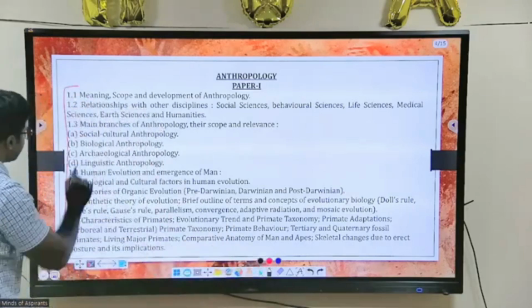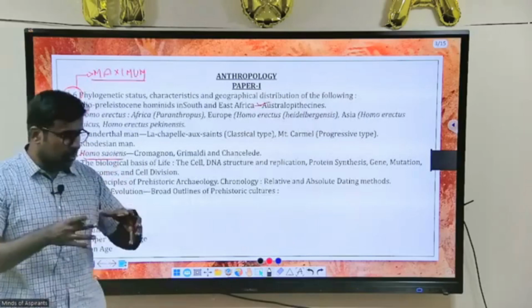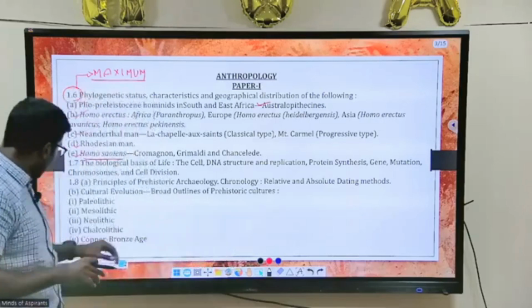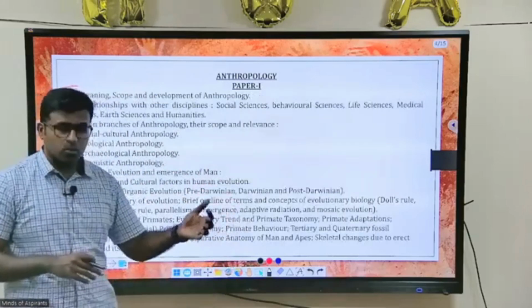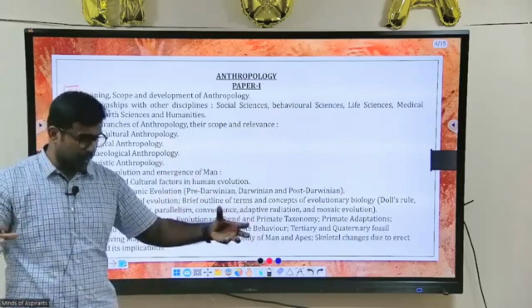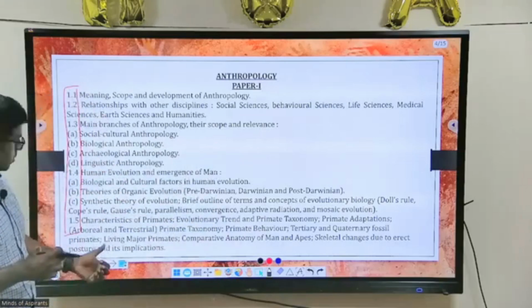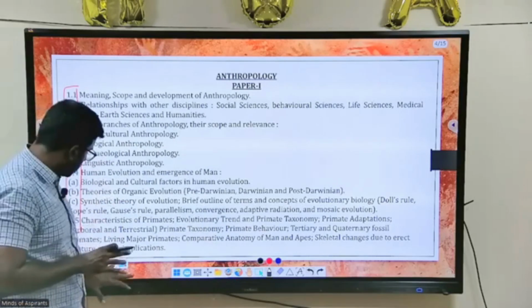These are all examples of the fossils, or people who are there in the puzzle, but how they came about. There was a person you might definitely know, called Darwin. That person gave this theory of how this puzzle came about, how this tree was built. So that we'll see in this whole portion. So this is the starting. This whole comprises biological anthropology.